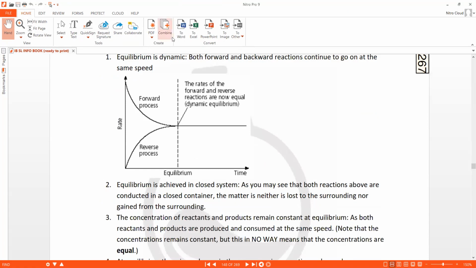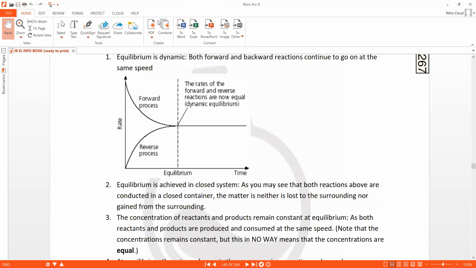Second, equilibrium is achieved in a closed system, which means that the reversible reaction has to be conducted in a closed system where no material from inside the mixture will go outside. Nothing from the system goes in the surrounding and nothing from the surrounding comes in the system.